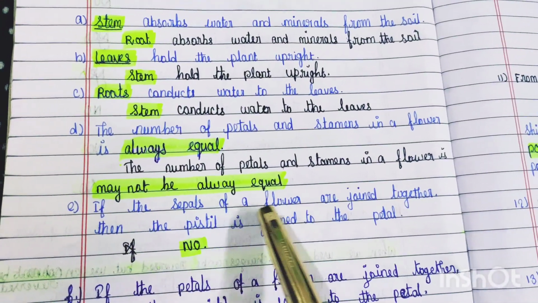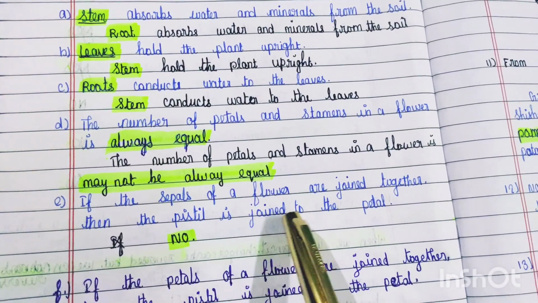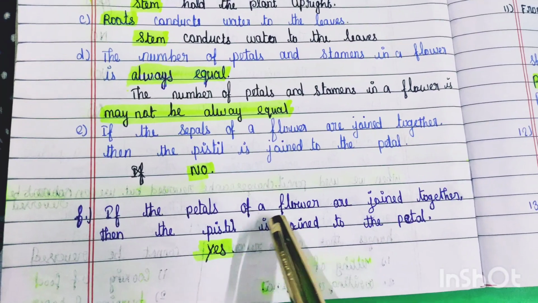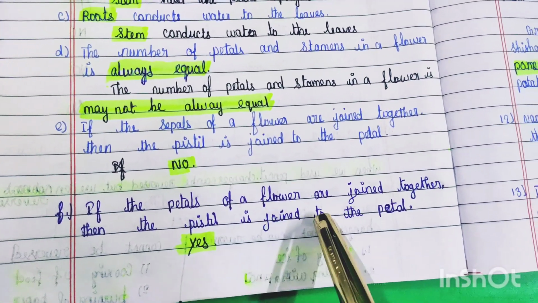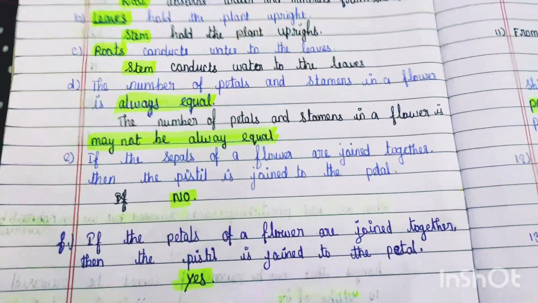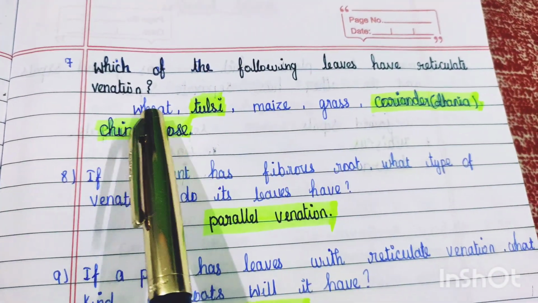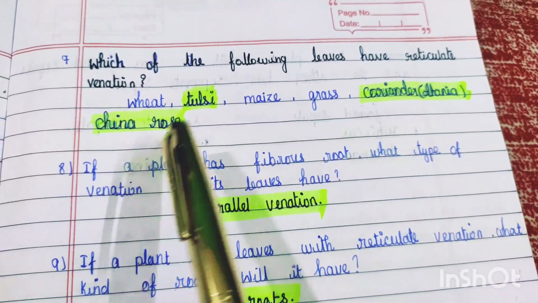If the sepals of a flower are joined together, then the pistil is joined to the petal. No. If the petals of the flower are joined together, then the pistil is joined to the petal. Yes. Which of the following leaves have reticulate venation? Wheat, tulsi, maize, grass, coriander, dhania, China rose.